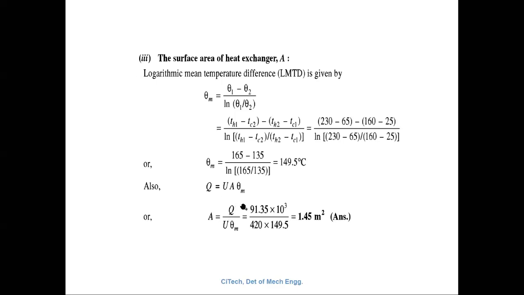So A is 91.35 into 10 raised to 3 divided by the U value, already given in the problem statement, 420 watt per meter square Kelvin, into the theta m value you already calculated, 149.5. That is equal to 1.45 meters square. This is the area of the heat exchanger. Understand? Okay.